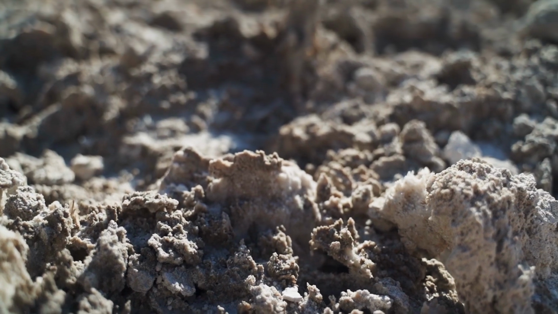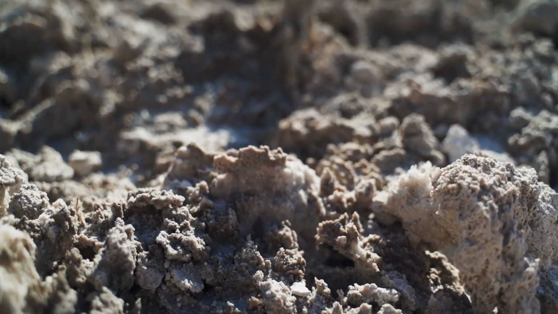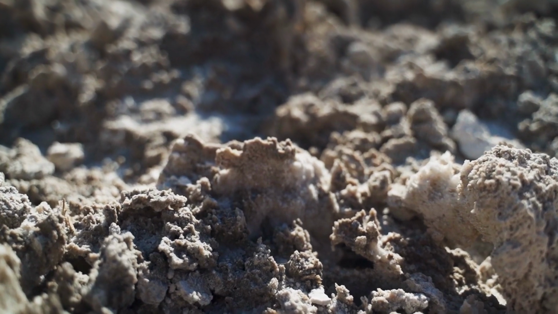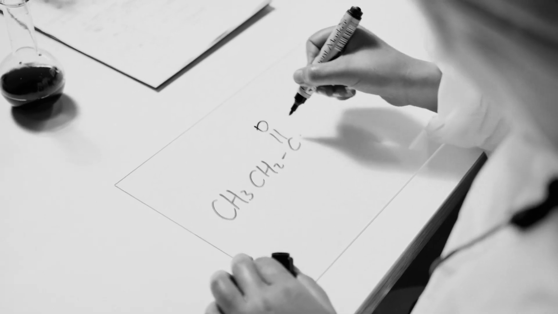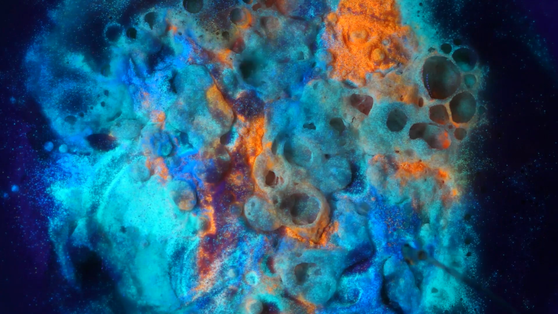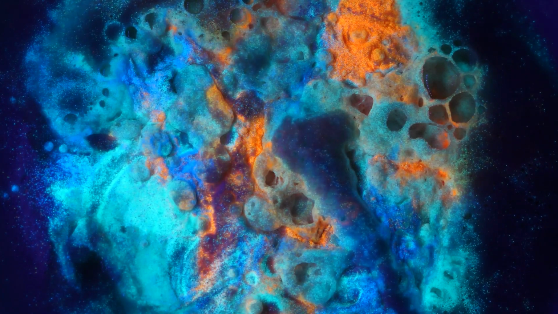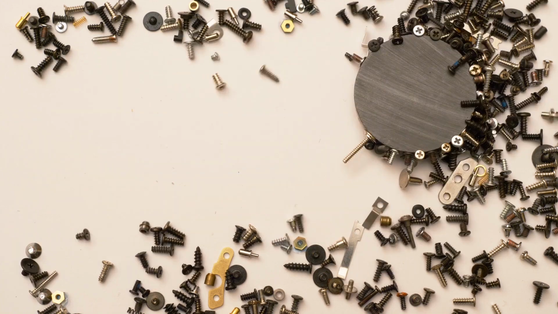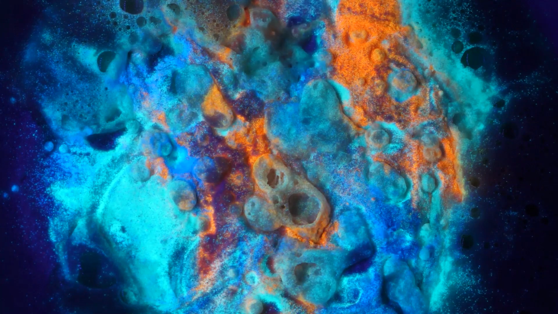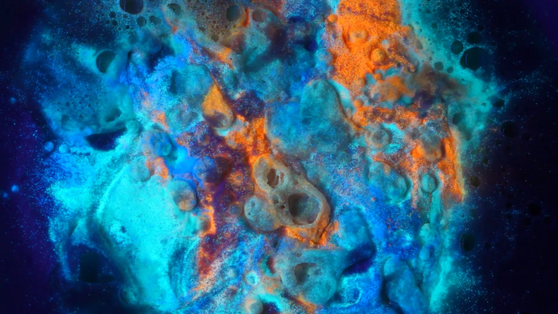Table salt, NaCl: sodium, Na, from group 1, loses 1 electron to form Na+. Chlorine, Cl, from group 7 gains that electron to form Cl-. Together, they form ionic bonds to create table salt. Magnesium oxide, MgO: magnesium, Mg, from group 2 loses 2 electrons to form Mg2+. Oxygen, O, from group 6 gains those 2 electrons to form O2-. They combine to form the compound magnesium oxide.